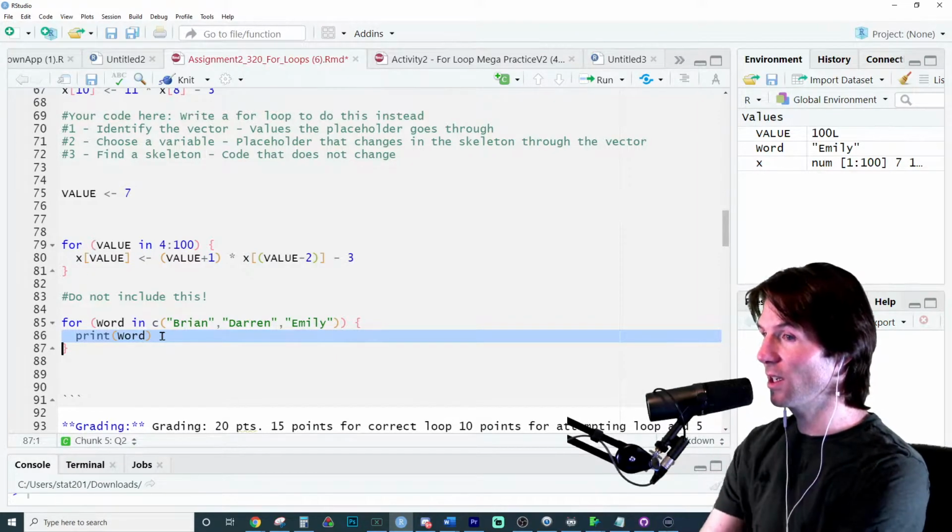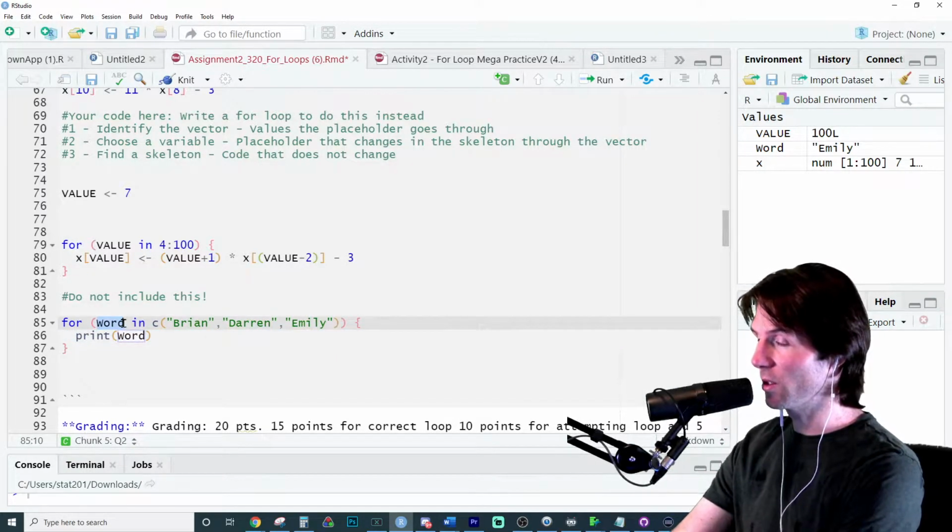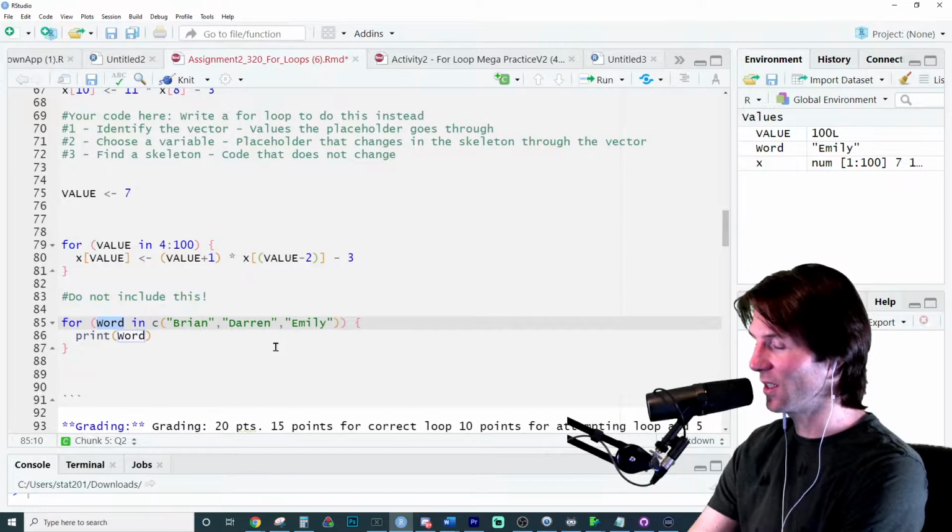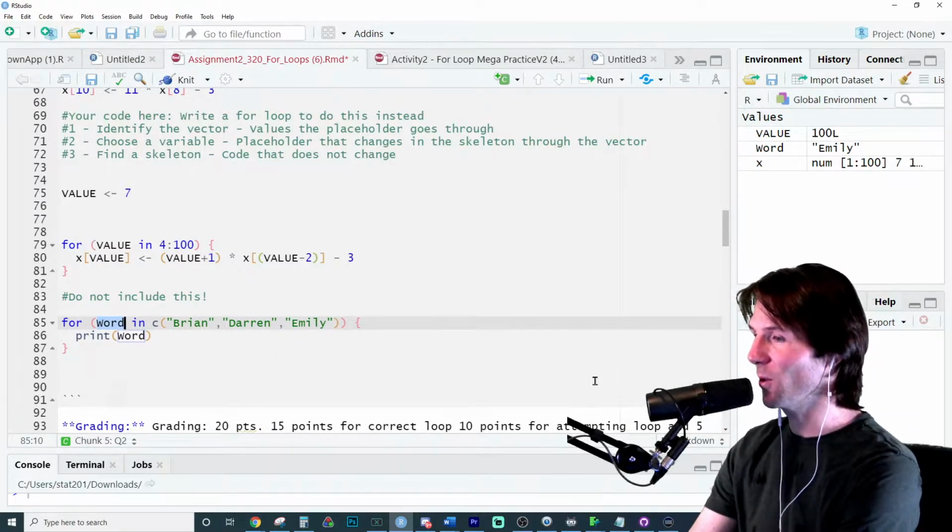This code right here is not changing. The placeholder is changing, and it's going through the vector elements. The skeleton, Maria, thank you so much. Got it right there. Great work.